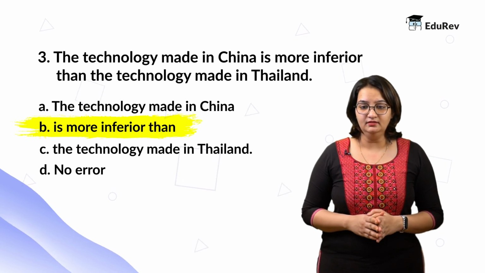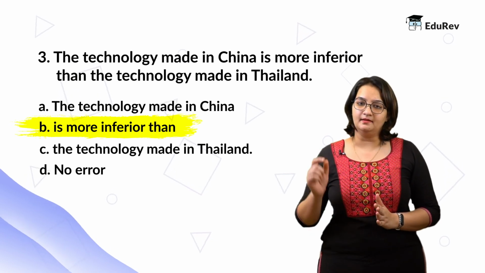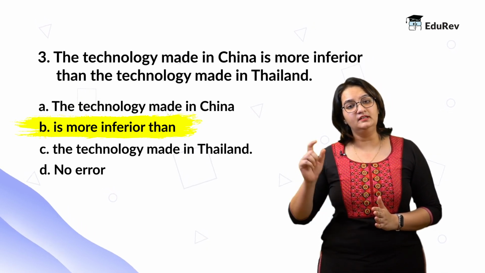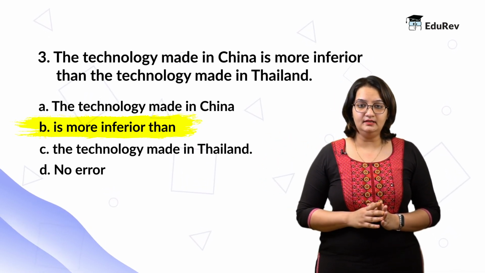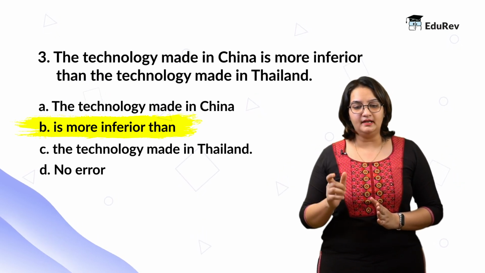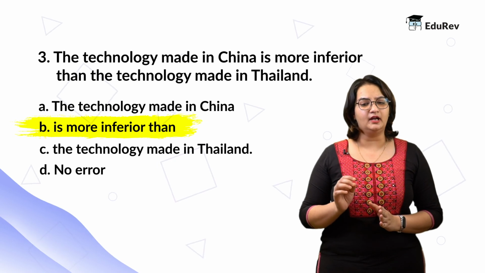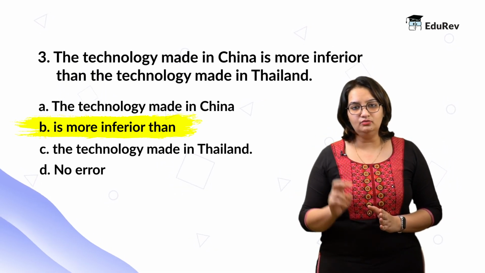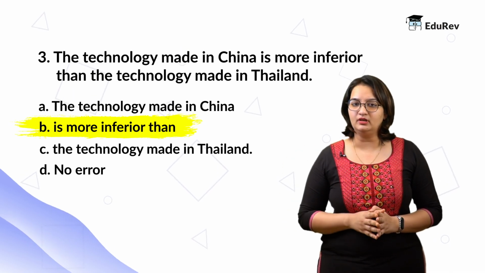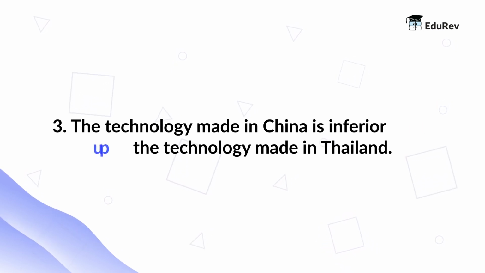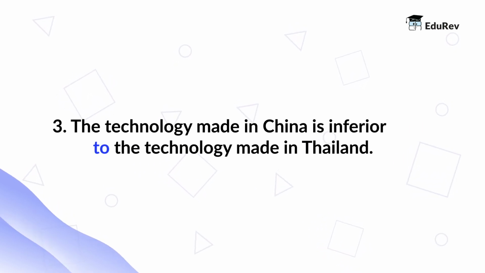There are 2 errors here. Firstly, inferior itself is comparative in nature. So, we cannot say more inferior because it becomes a double comparative. Instead, we will only go with inferior. And second, for some comparatives, for example, junior, prior, prefer, and so on and so forth, we use to instead of than to compare. And therefore, the corrected statement will be: the technology made in China is inferior to the technology made in Thailand.